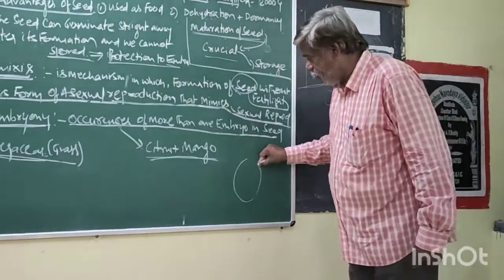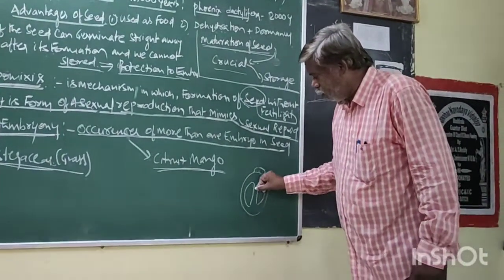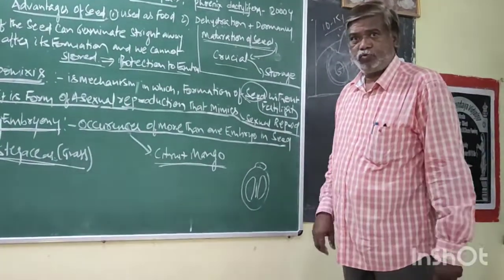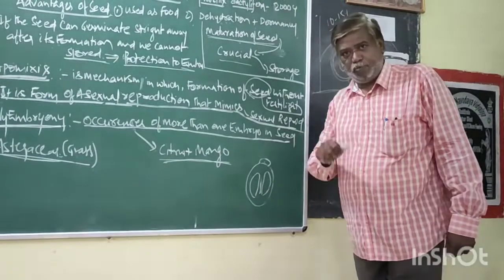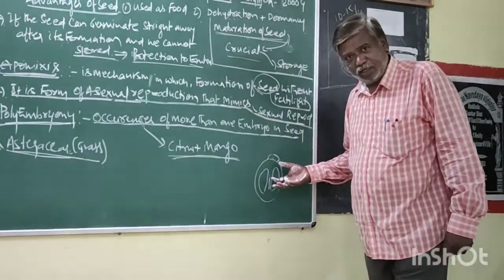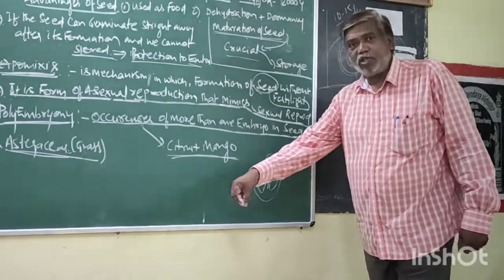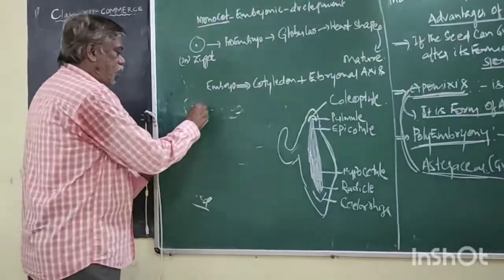Now it is a seed. It has the cotyledons, and now the embryonal axis. In this case, generally how many embryos? A single embryo. Due to this, if you keep the seed in the soil, how many plants? One plant. Why many plants?